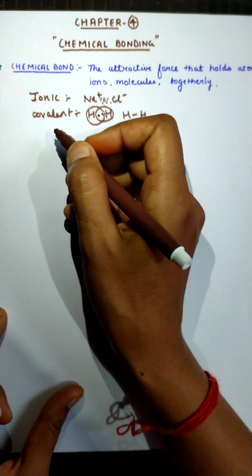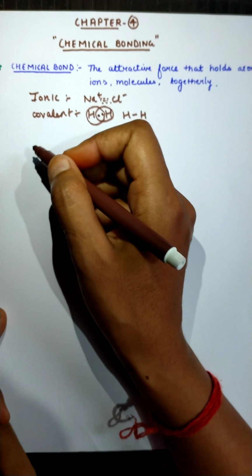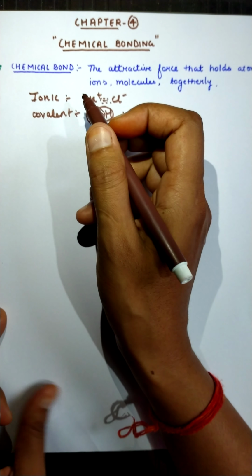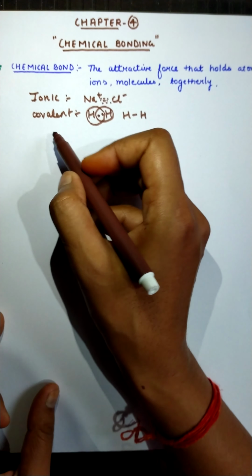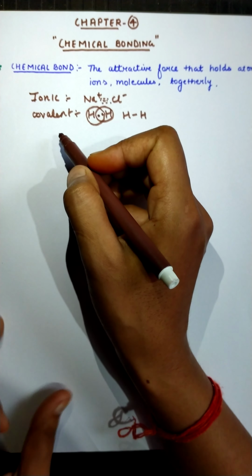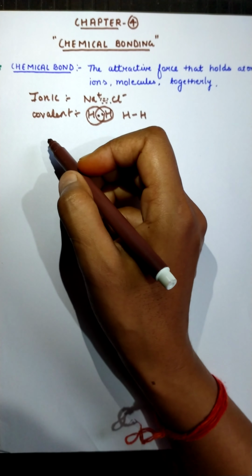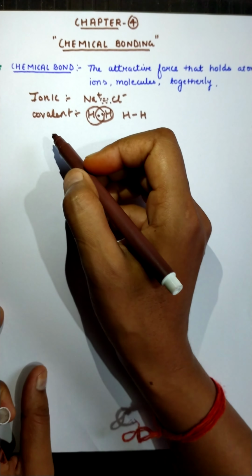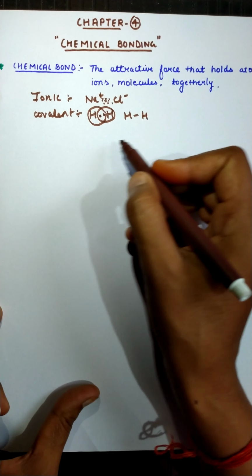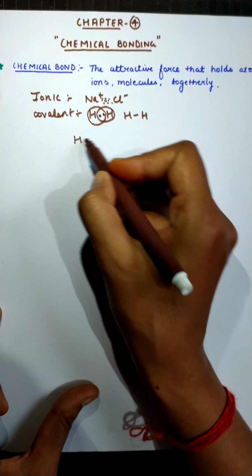Like coordinate bond is there, metallic bond is there, hydrogen bond is there. Hydrogen bond occurs between hydrogen and water molecules, alcohol, alkyl chlorides. Some elements are there that you will study later. This is a water molecule.